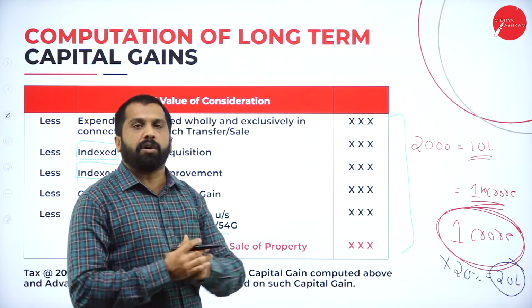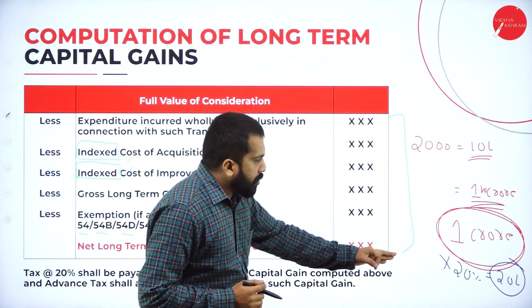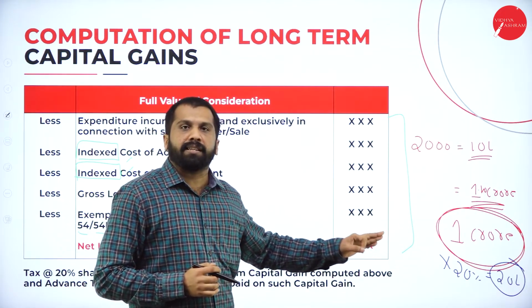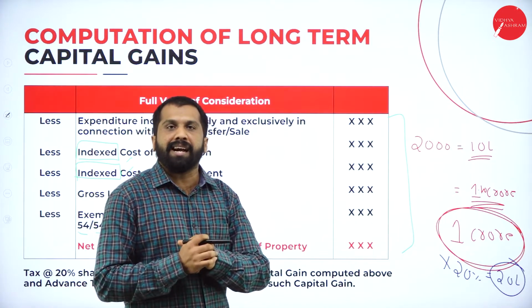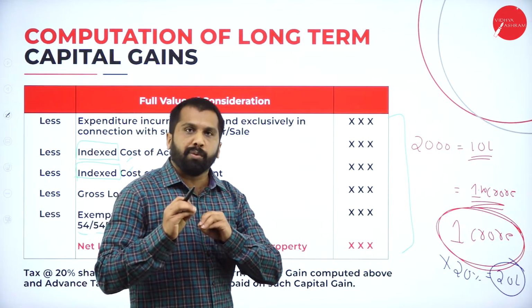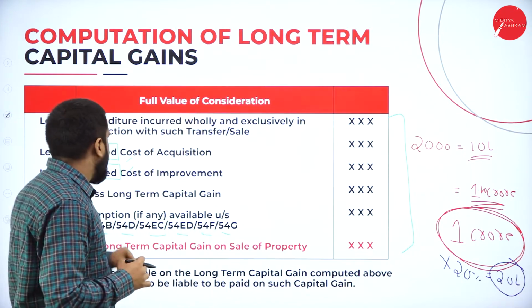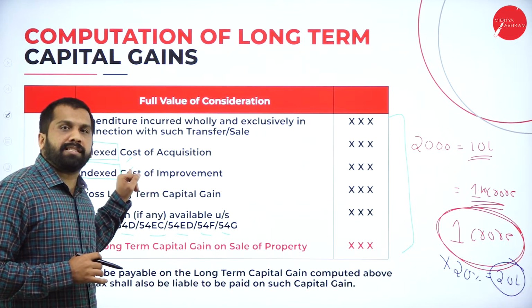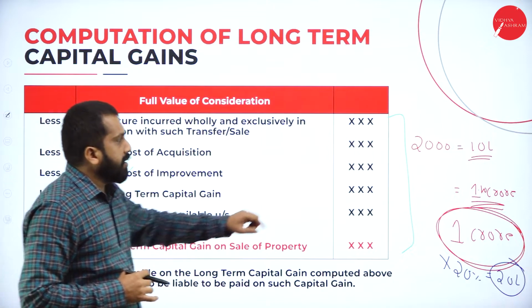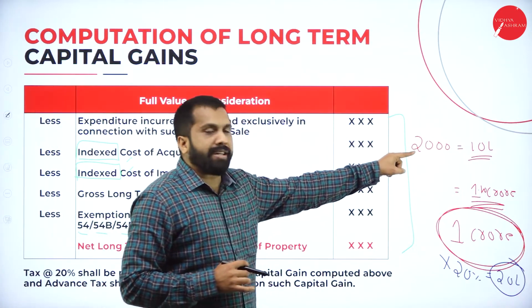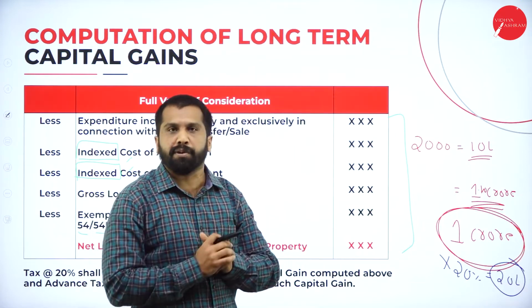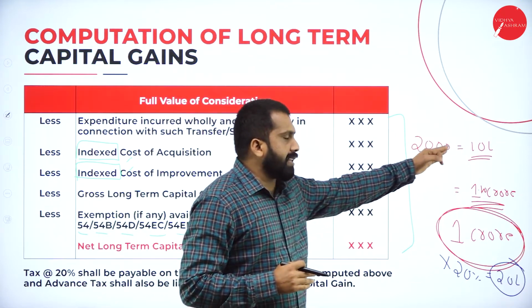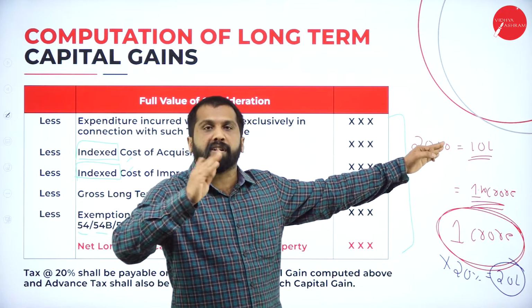Now, what has the government done to remove this? See, it is more than your cost price itself. That's why the government has given one scheme. What is that scheme? That is called the indexation scheme. Why? Because 20 years back, whatever you spent, 10 lakh at that time, that is a huge amount for you. That 10 lakh from 20 years back is now equal to around 50 to 60 lakh.